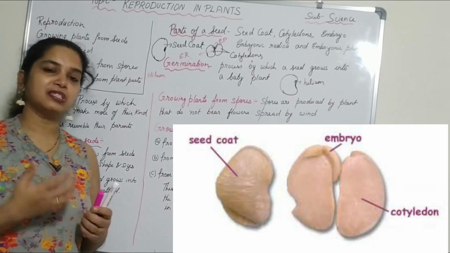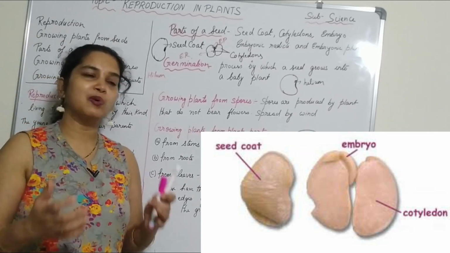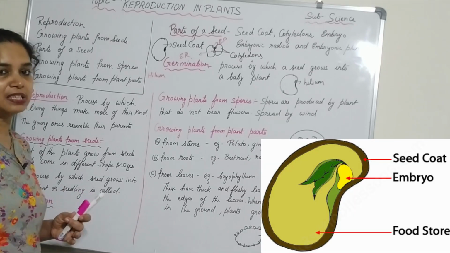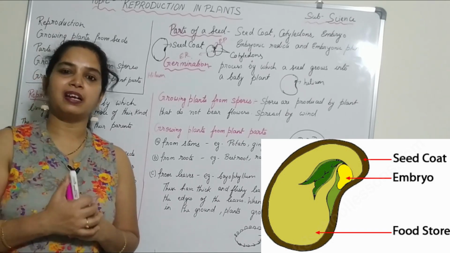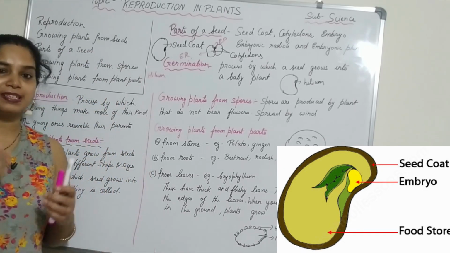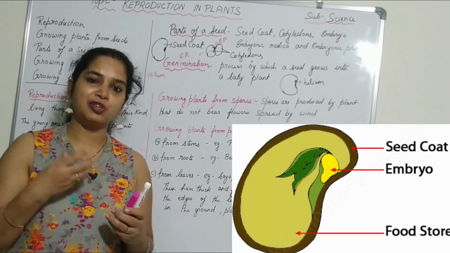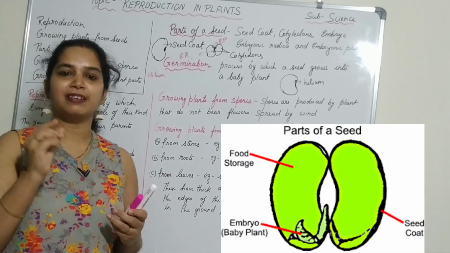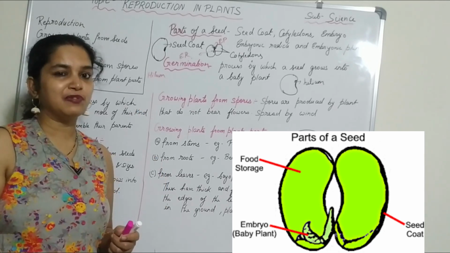What is the function of the seed coat? It protects the cotyledons, and as a whole it protects the whole seed. And what is the function of the cotyledons? The cotyledons help to protect the embryo, and also provide food for the growing embryo, because the cotyledons are what we eat in the rajma seed. We eat the full seed, basically the cotyledons. The cotyledons contain the food, so that we eat it.